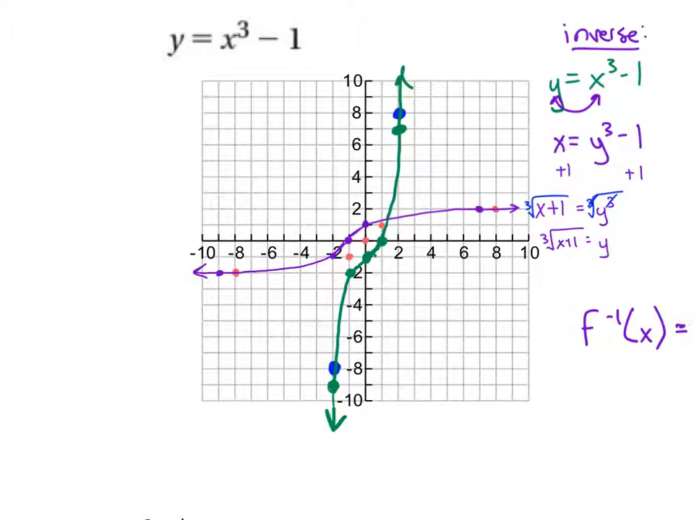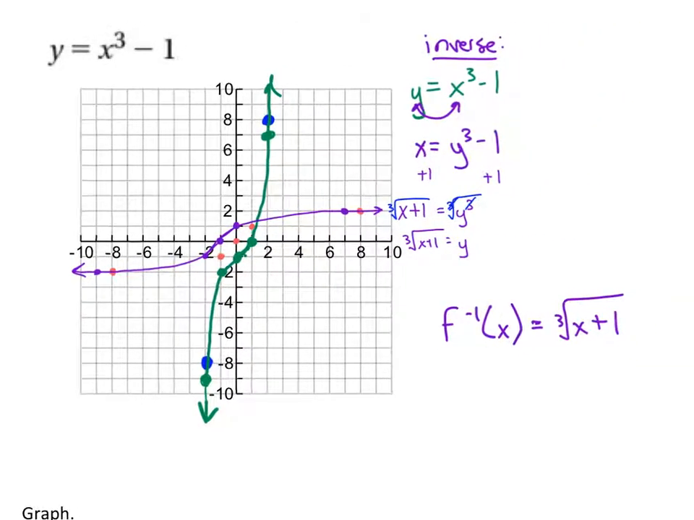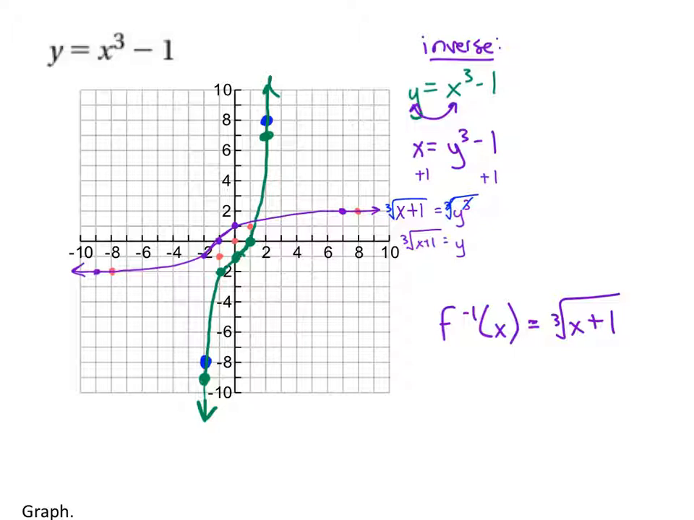Both the cube root graph, the horizontal looking one, and the cubed graph, the vertical looking one, both of them are going forever and ever, right and left, forever and ever, up and down. So are we going to have to restrict the domain on these? No, we only had to do that whenever we had to make the inverse match the original.